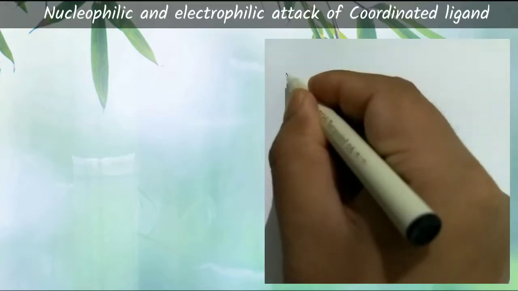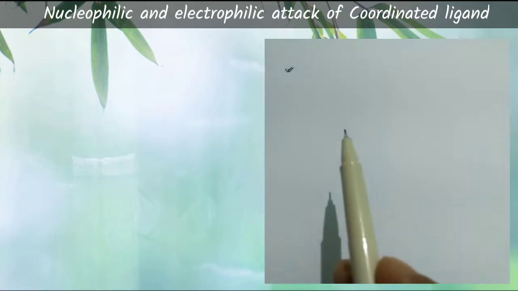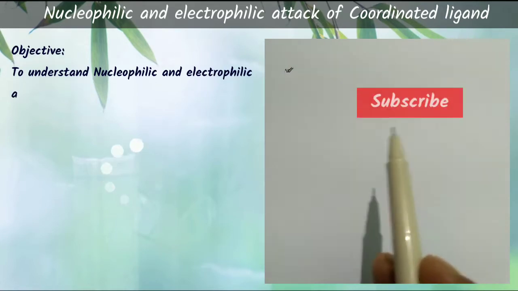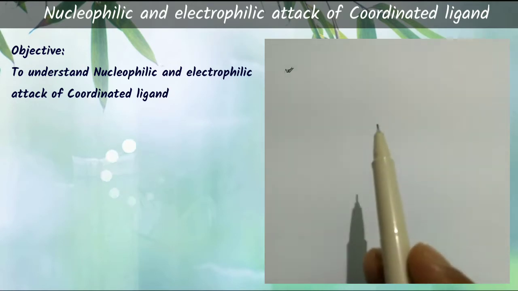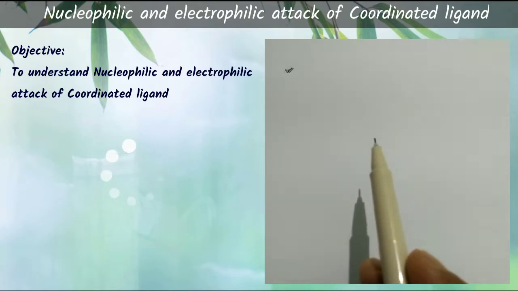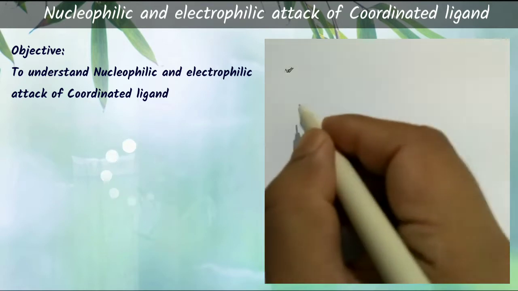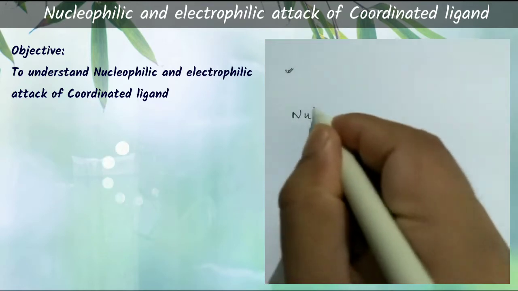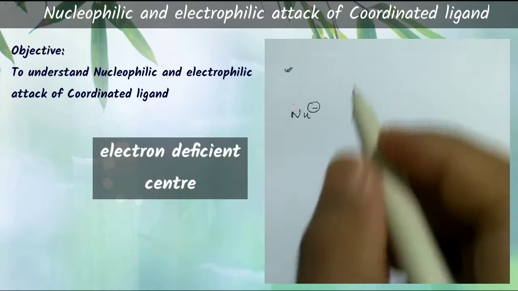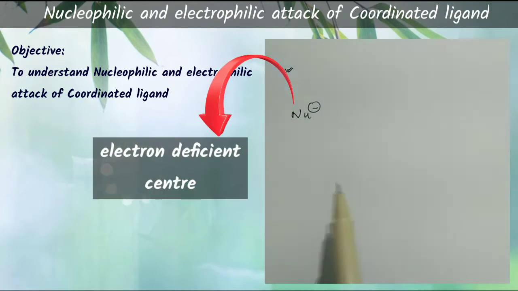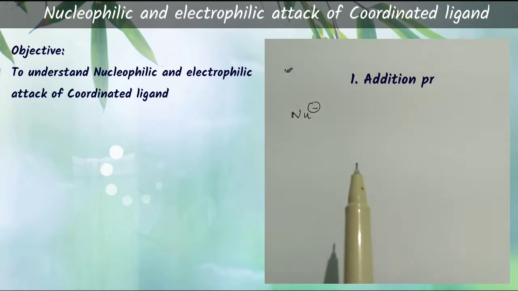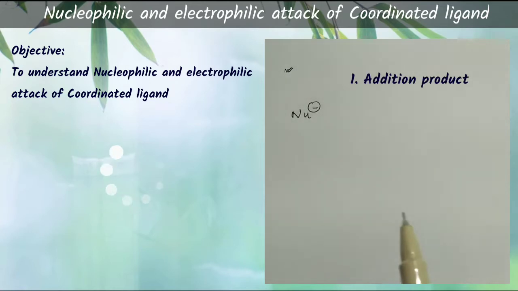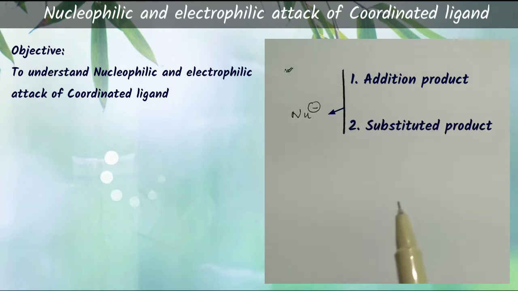The objective of this class is to understand the nucleophilic and electrophilic attack of coordinated ligand. I know that you all have some basic idea about nucleophiles and electrophiles in organic chemistry. Nucleophiles are those reagents which are electron rich, that is, they can attack at the electron deficient center, so they can form a bond with some electron deficient center to give an addition product, or sometimes replace one group of that complex to give a substitution product.